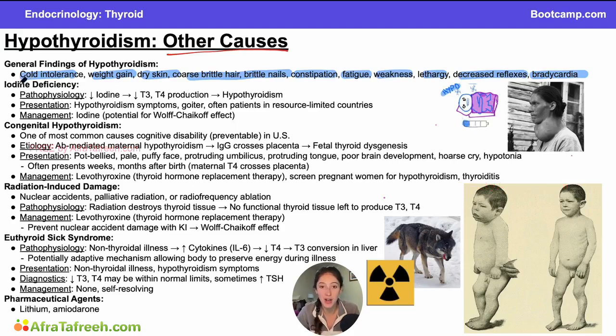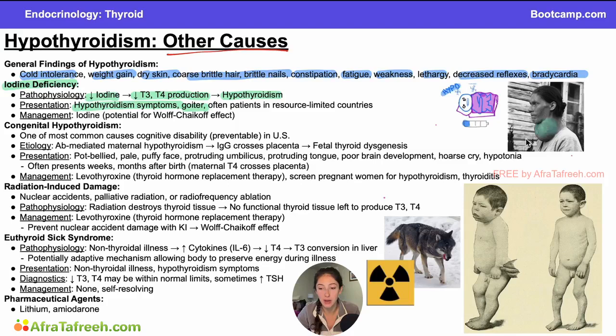And the first thing that can cause hypothyroidism of this type is iodine deficiency. In iodine deficiency, we have decreased iodine. Remember, iodine is a very important precursor for our thyroid hormones. So when we have decreased iodine, we are going to have decreased T3 and T4 production because we don't have as much of the substrate that we need to produce T3 and T4. This is what is going to lead to our hypothyroidism. This hypothyroidism will cause all of the hypothyroidism symptoms that we mentioned above, as well as goiter.